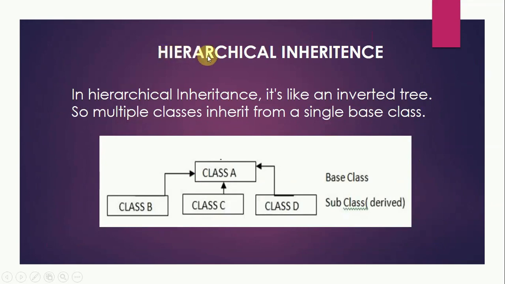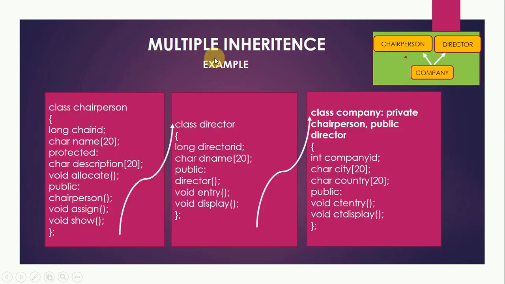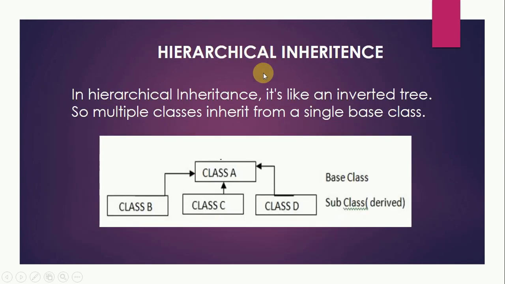Now let us talk about hierarchical inheritance. In hierarchical inheritance, it is like an inverted tree structure. So multiple classes inherit from a single base class. Earlier we had, you can see here, multiple base classes and a single child class in the case of multiple inheritance. But in the case of hierarchical inheritance, it is just the opposite. We have a single base class and multiple child classes.